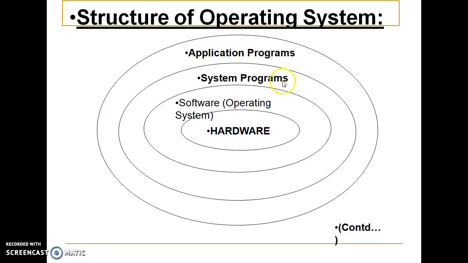After that, the layer is the system programs, and the outermost layer of the system is the application programs, that means the users' application programs. These layers combined interact with themselves and perform the different tasks of the computer system.